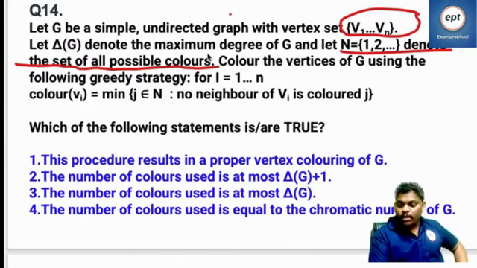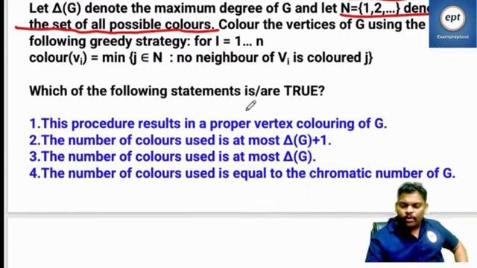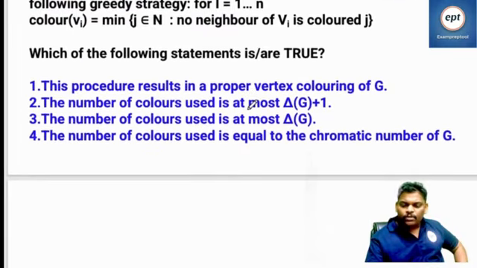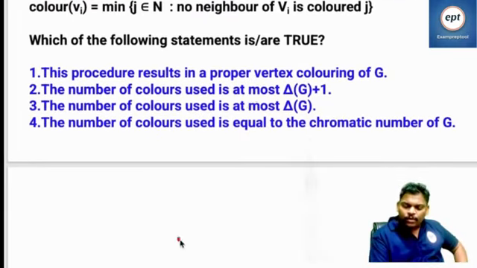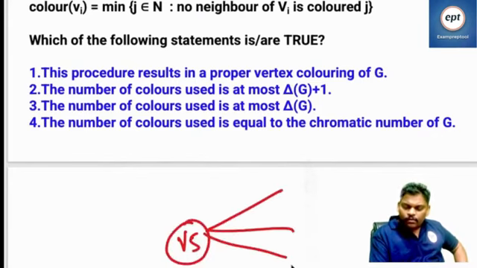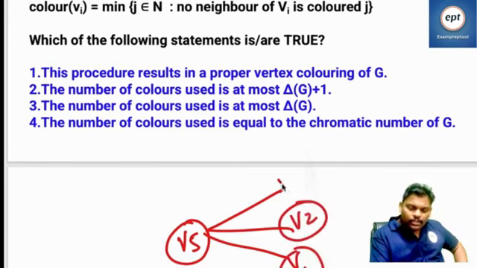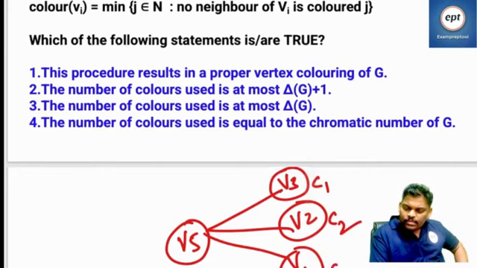Minimum J number, such that no neighbor of Vi is colored J. Can you help me with one small thing? According to this algorithm, what is the V5 color? Here is V1, V2, V3. Assume that their colors are C1, C2, C3.